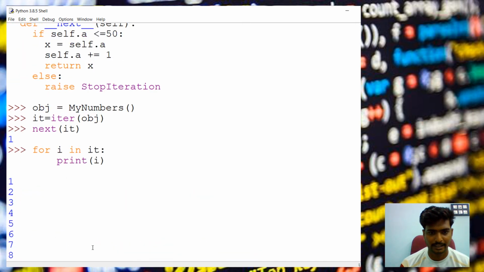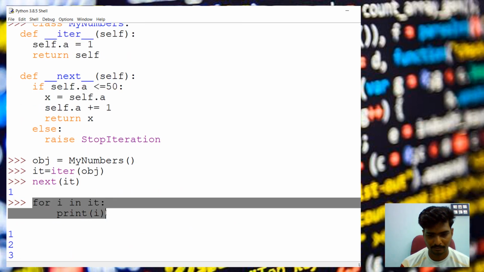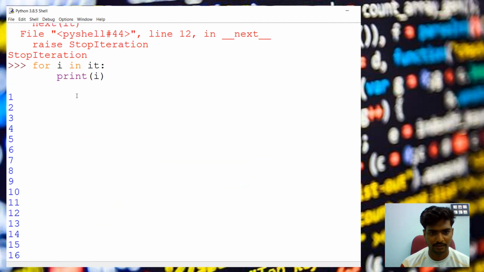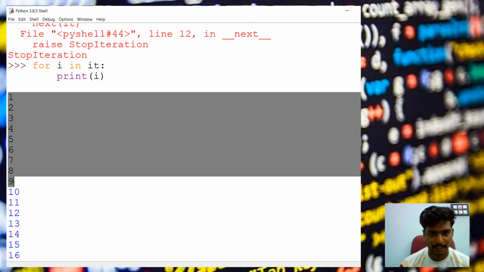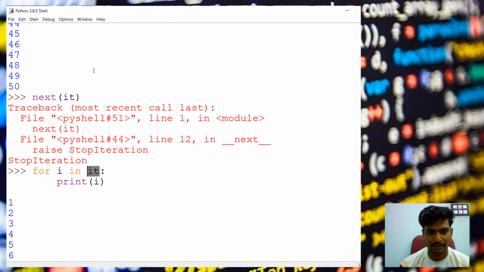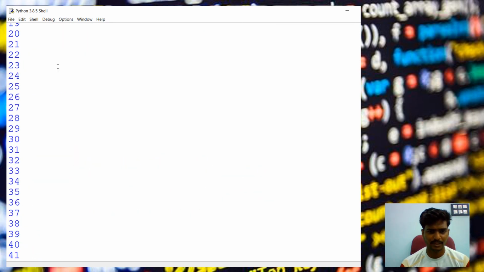But when you are using it like this, it will call from 1 only, as we did earlier. When we use next of it here, it will give our next value. But when you are using it in a for loop, it will reinitialize the iterator object.